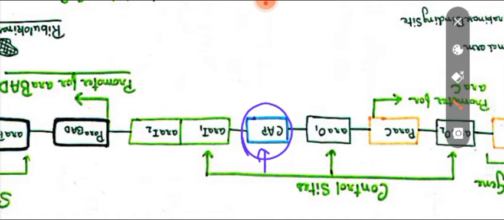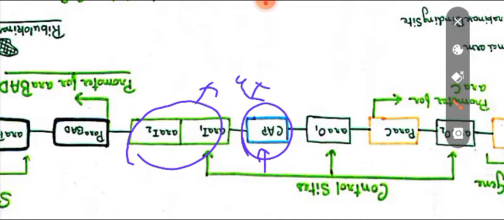Now what are ARA-I1 and ARA-I2? They are initiator regions.